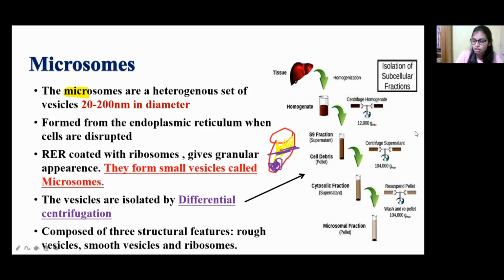Okay, so again we did the centrifugation, and again it will get separated. The cytosolic fraction occurs in the supernatant, and the pellet will get accumulated. Again we undergo resuspension and centrifugation. After that, at last we get the microsomal fraction. You can see over here, this one, the pellet, that is the microsomes. Okay, they are composed of three structural features: rough vesicles, smooth vesicles, and also ribosomes. Okay, so this is about the microsomes.